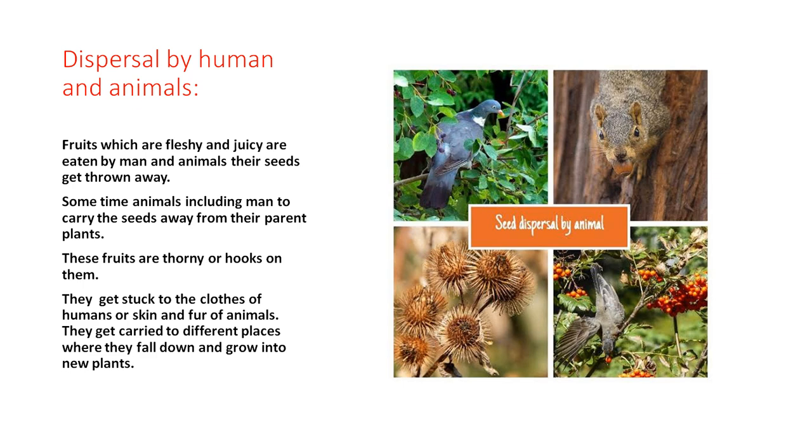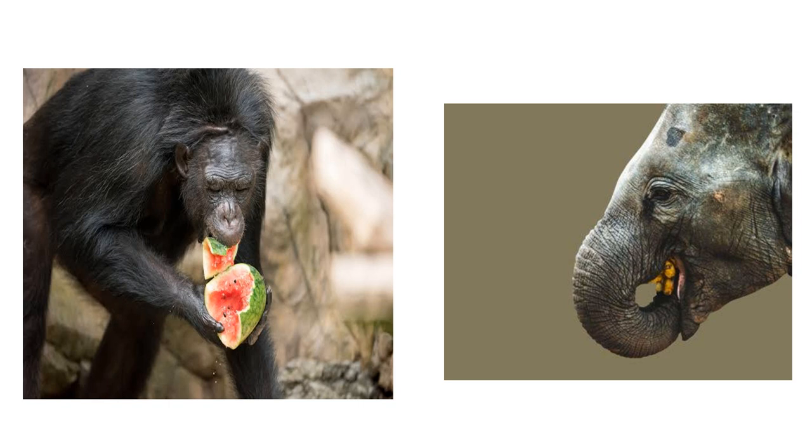They get stuck to the clothes of humans or the skin or fur of animals. They get carried to different places where they fall down and grow into new plants. Animals help to disperse the seeds.